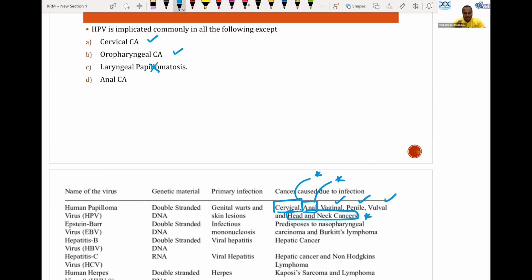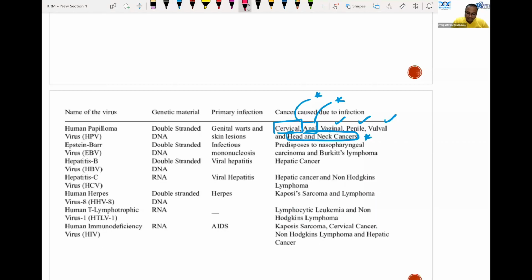Okay, so in fact laryngeal cancer is also mentioned in some studies. Please go through viruses causing cancer in microbiology. This is a question from viruses causing cancer. Viruses associated with malignancy: in this, I want to focus on an important virus, hepatitis C virus.